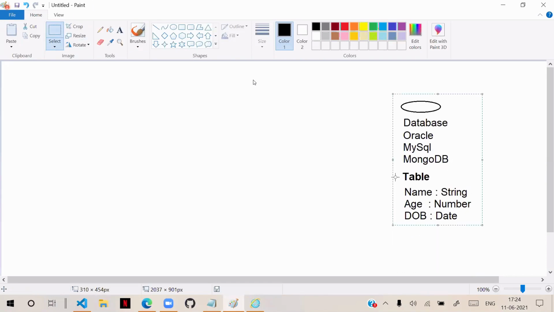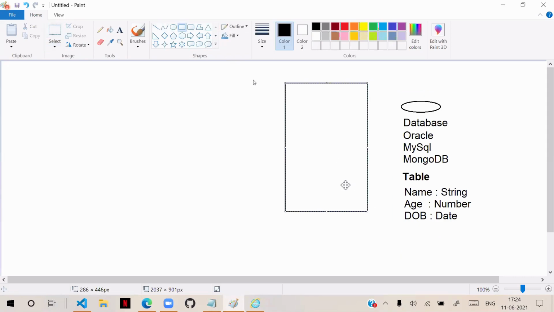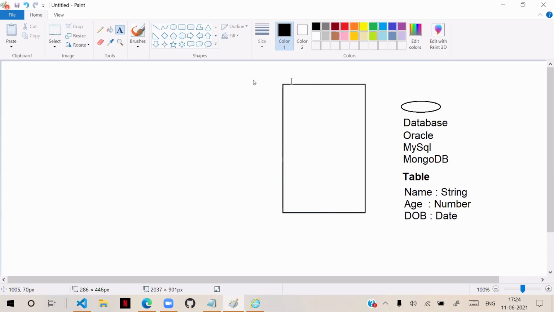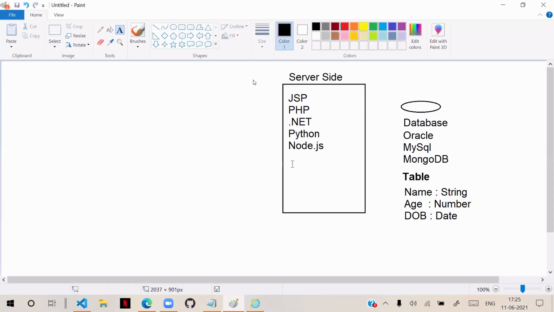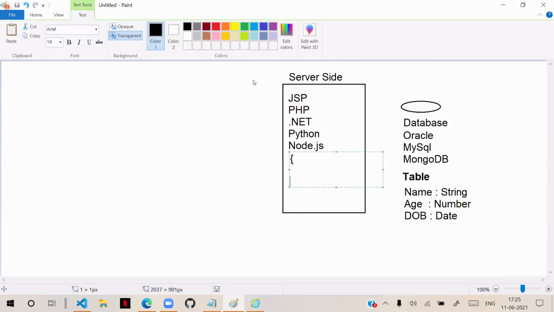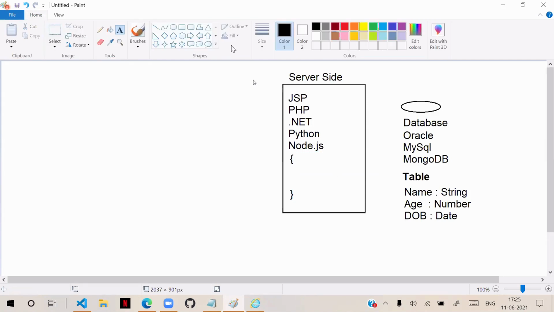To interact with the database, generally we need a server-side technology, like JSP, PHP, .NET, ASP, Python, Node.js. All these are server-side. Here, on the server side, we write the logic to communicate with the database.